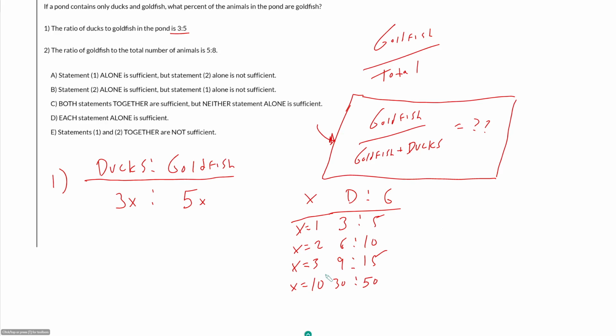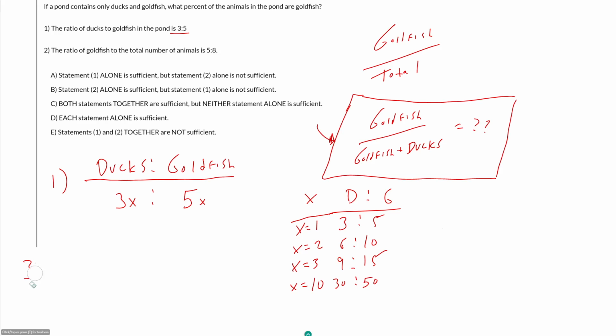And the reason I like this notation is because the way I had it before, if I just said 3 to 5, I cannot then take that number and plug it in to an equation of some sort. If they were to say you then added 2 ducks to the pond, I cannot say, okay, well, I had 3 before, and then I added 2, because it is not true necessarily that I had 3 ducks before.